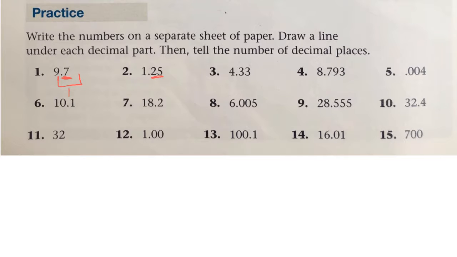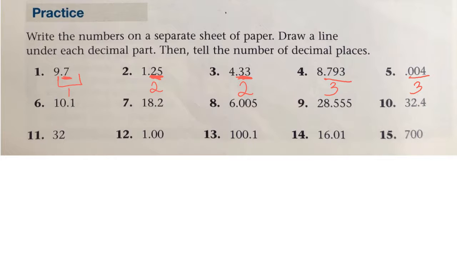For number 2, it would be underlining this part. And then we can say that there are 2 decimal places. For number 3, we would underline the 33 hundredths, and we would write there are 2 decimal places. For number 4, we have 793 thousandths, and we can say there are 3 decimal places. For 5, we would underline the 4 thousandths and note there are 3 decimal places.